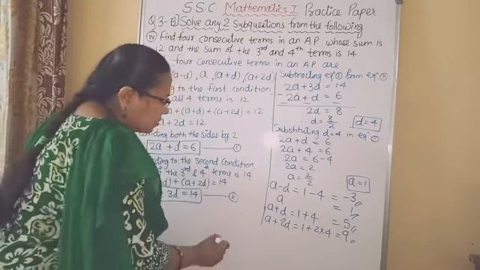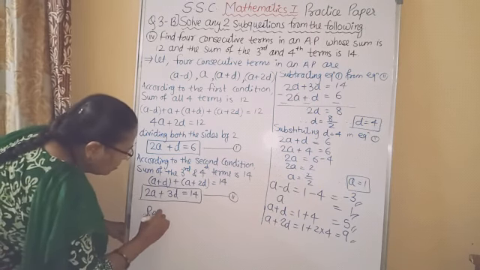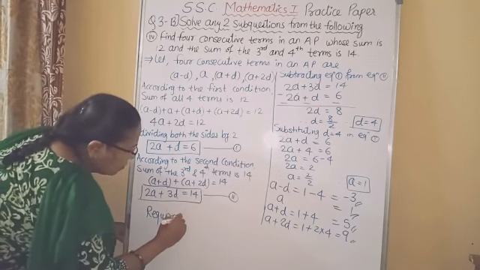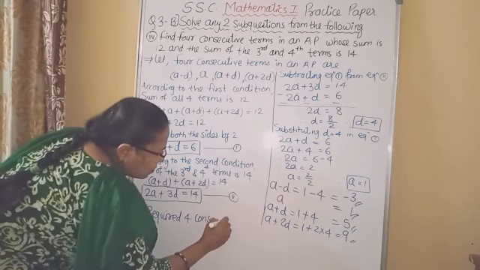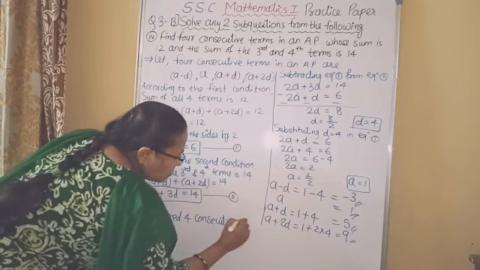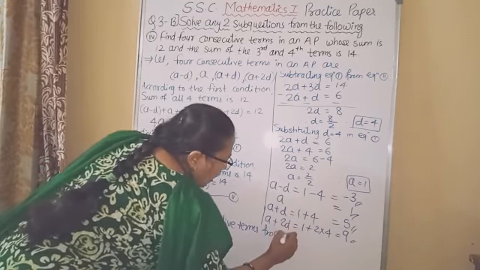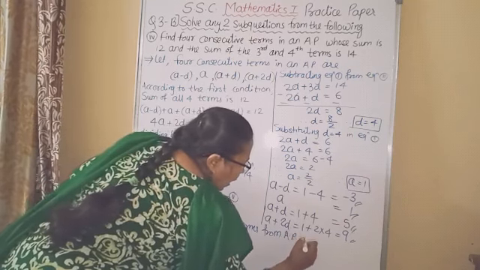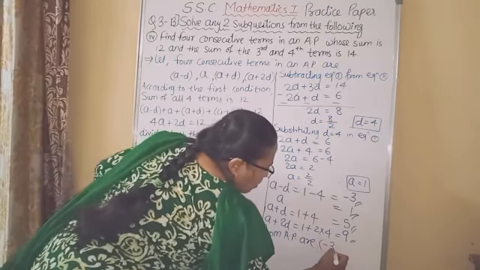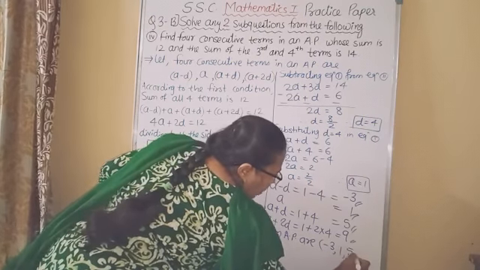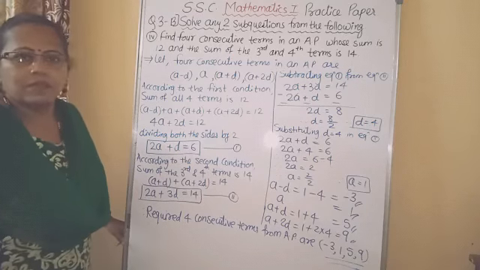So now write the answer. Therefore the required 4 consecutive terms from the AP are minus 3, 1, 5, 9. So this is the answer. Followed?